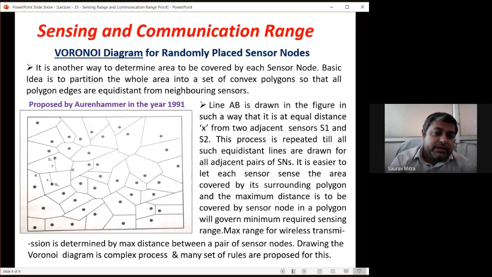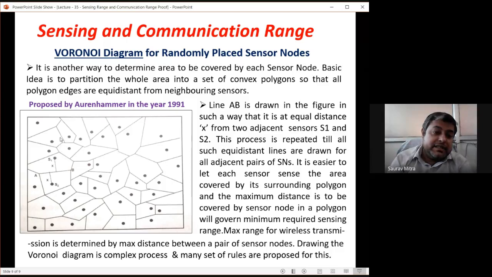And likewise with different polygons, you have to cover the whole area. So it is another way to determine the area to be covered by each sensor node. Basic idea is to partition the whole area. This partitioning we have to do on our own, and this partitioning requires some kind of expertise. So the basic idea is to partition the whole area into a set of convex polygons so that all the polygon edges are equidistant from neighboring sensors.